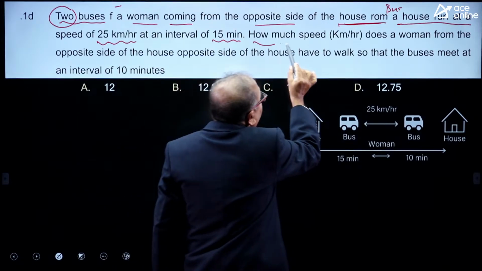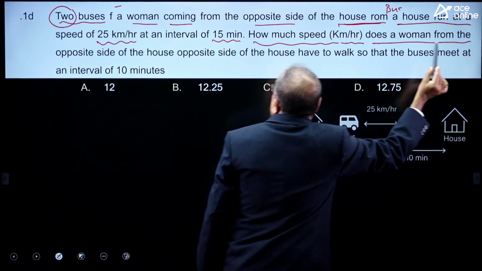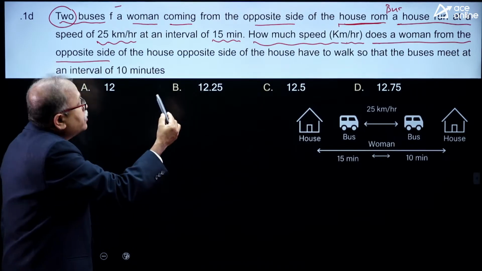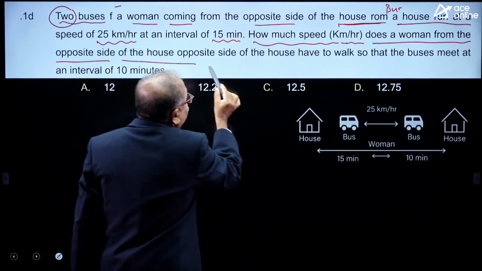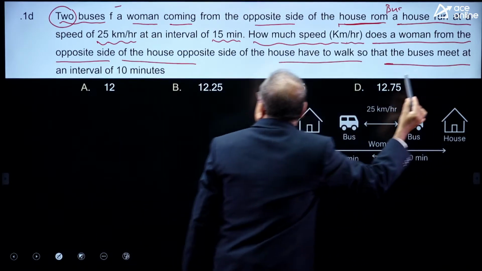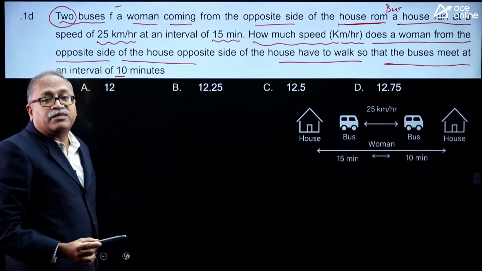Now, how much speed in kilometers per hour does the woman from the opposite side of the house have to walk so that the buses meet her at an interval of 10 minutes?